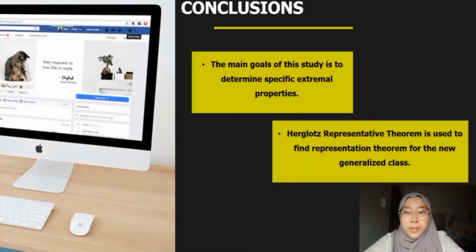Conclusion. The main aim of this project is to determine specific extremal properties such as the representation theorem, coefficient bound, and center and radius. Hilbert's representation theorem is used to find the representation theorem for the new generalized class. The objective of this project has been successfully completed.